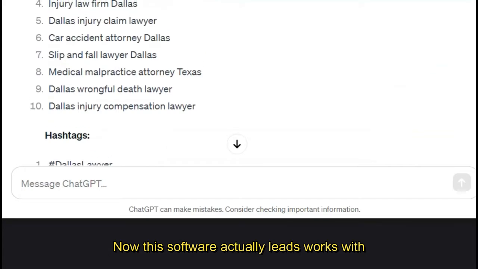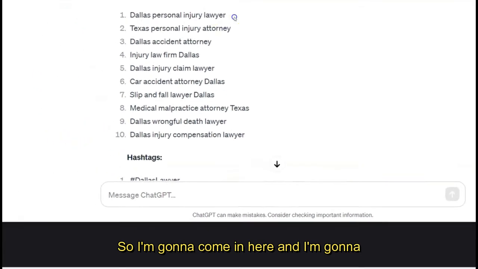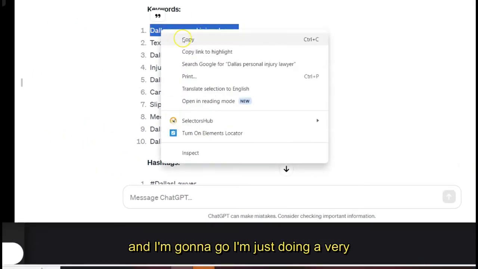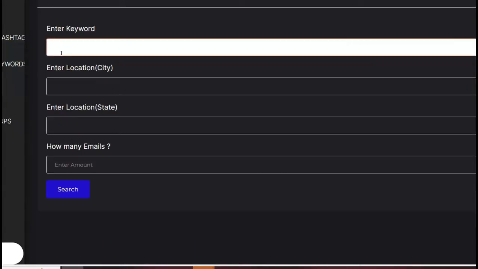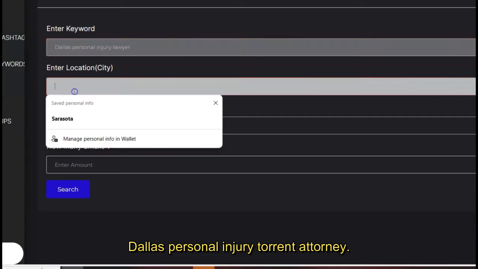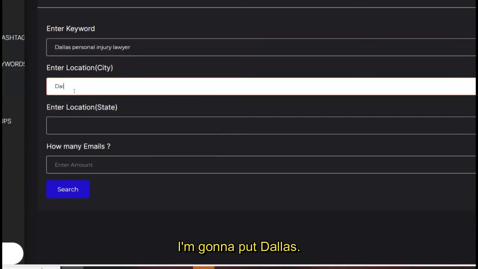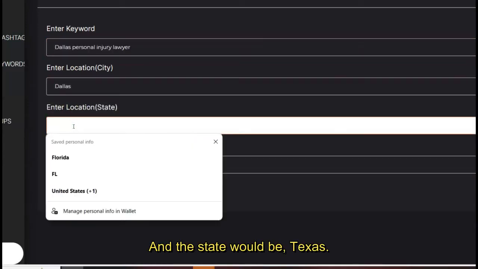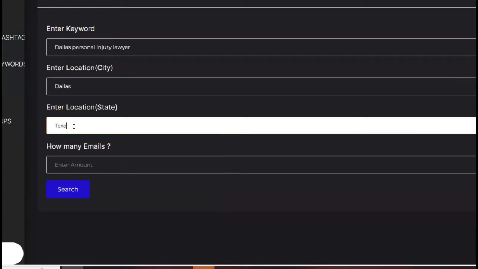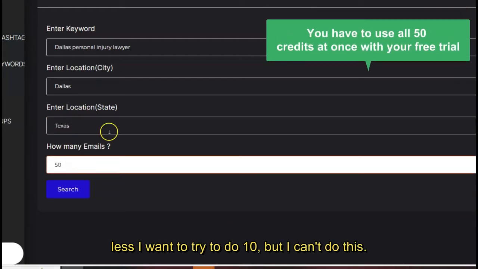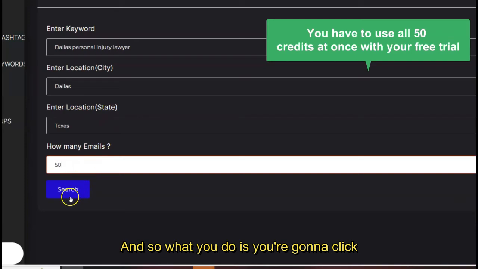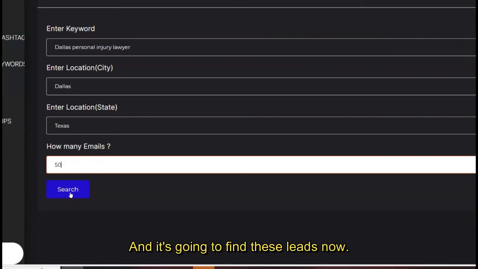Now, this software, IG Leads, works with keywords. So I'm going to come in here and just take the first one. I'm just doing a very simple version of this, and I'm going to put Dallas personal injury attorney. I'm going to put Dallas, and the state would be Texas. How many emails? Well, I'm just on the free trial, so I can just do 50, and I can't do less. I wanted to try 10, but I can't do less. And so what you do is click search, and it's going to find these leads.